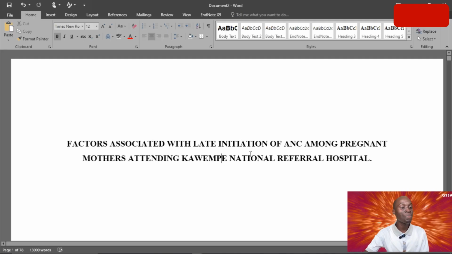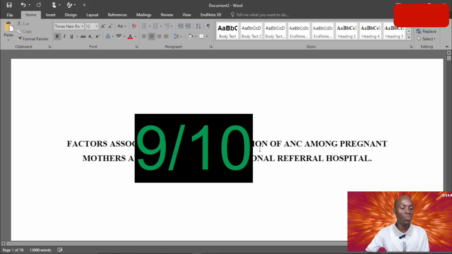Among pregnant mothers attending, that's so good. The study population is really clear: pregnant mothers. The location, the study area, is well stated. On a scale of 1 to 10, in my opinion, I'd give this 9 out of 10.